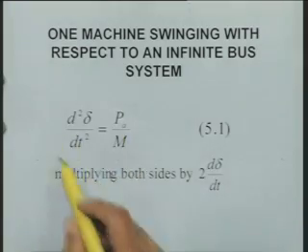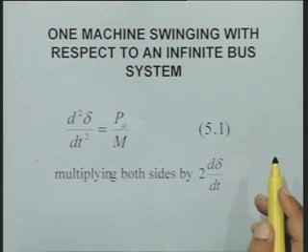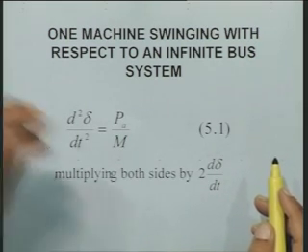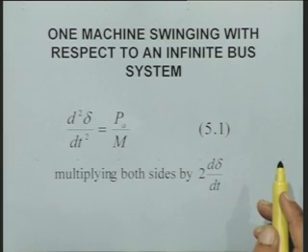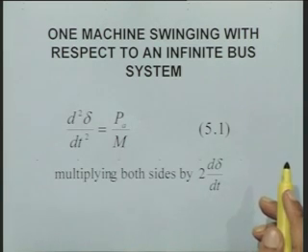Now, first we will mathematically establish the equal area criteria of stability. To establish, we start with the swing equation of a machine. Here we are considering a machine connected to the infinite bus. Infinite bus is one which can be represented by a constant voltage source. Its internal impedance is 0 and its inertia is infinite.